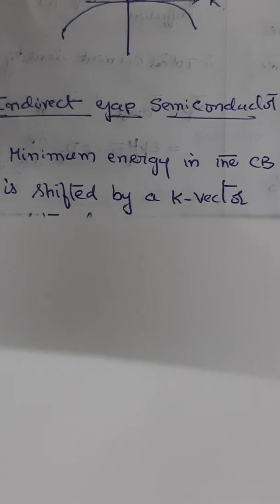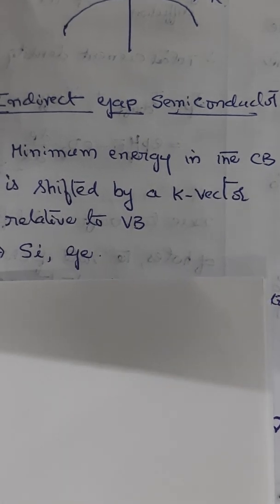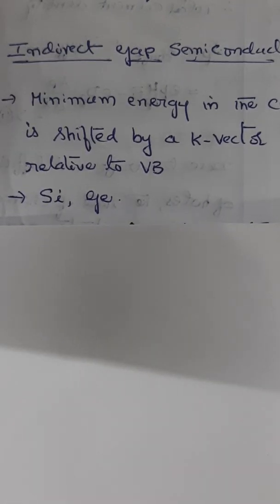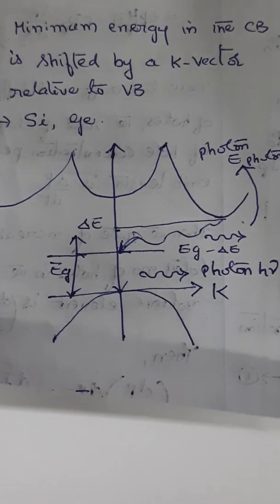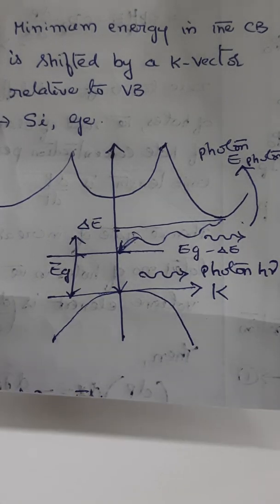So in an indirect band gap, the minimum energy in the conduction band is shifted by a k vector relative to the valence band. The k vector difference represents the difference in momentum, like this. If you see the band structure, it looks something like this.